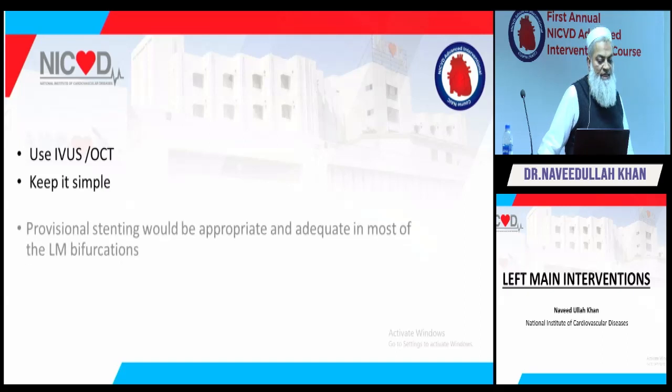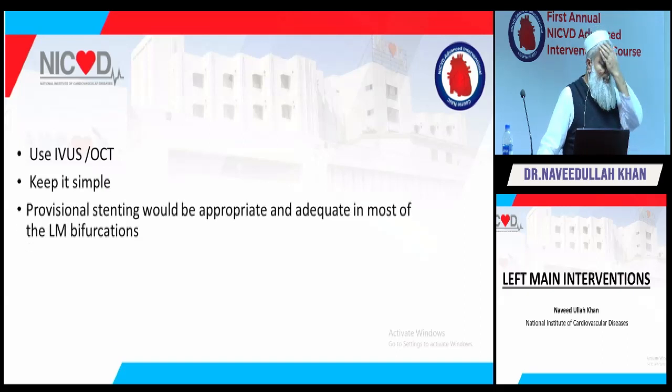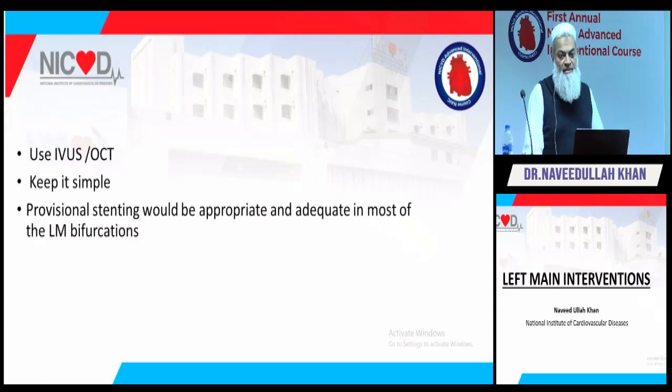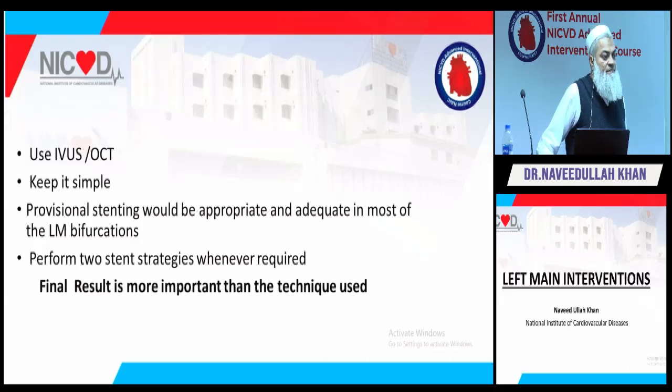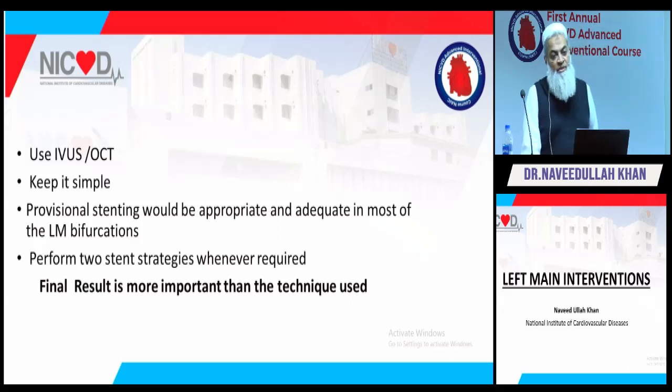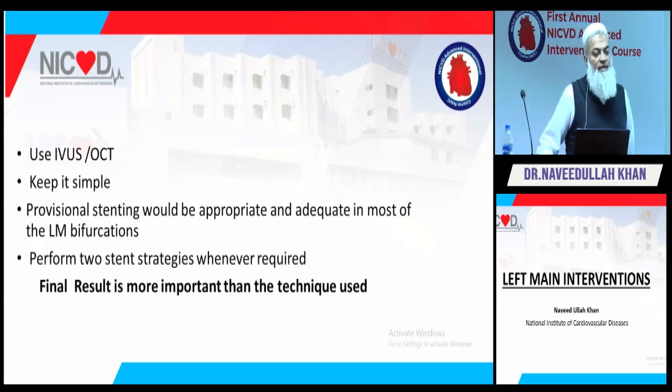Keep things simple, as Dr. Javed Syal already mentioned. Provisional stenting would be appropriate and adequate in most of the left vein cases. But perform 2 stenting whenever required. And the most important thing is, final result is more important than the technique used. Whatever technique you use, final results are more important than the technique used.